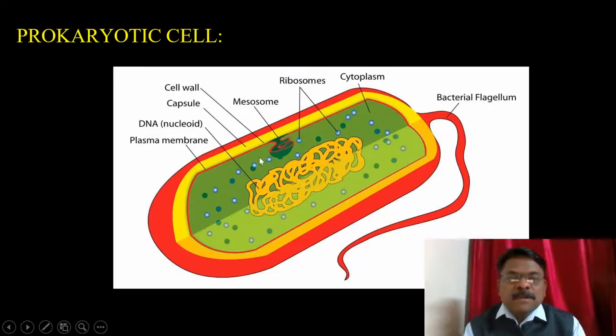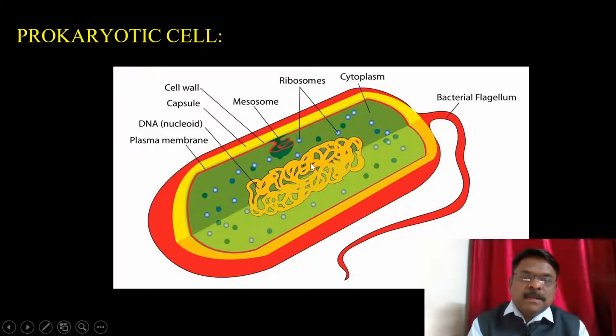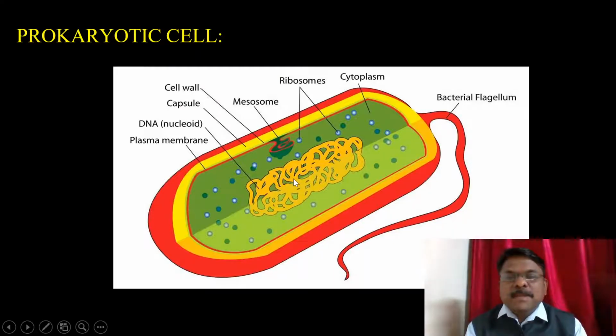If you observe the structure of prokaryotic cell, this major portion of the prokaryotic cell we are calling as nucleoid. Here you can see the nucleoid, and this nucleoid is not covered with any membrane, so the nuclear membrane is absent, and it is present in the cytoplasm.